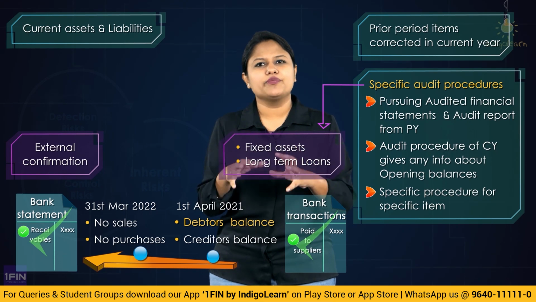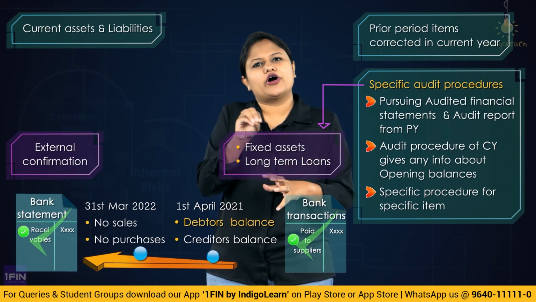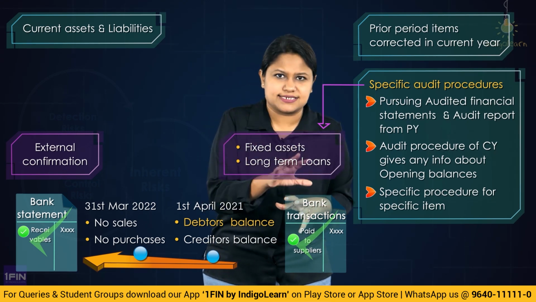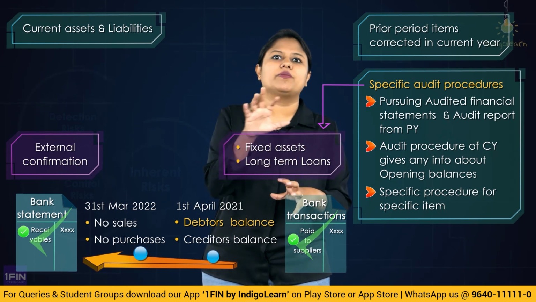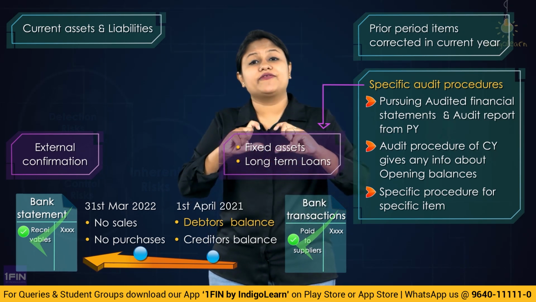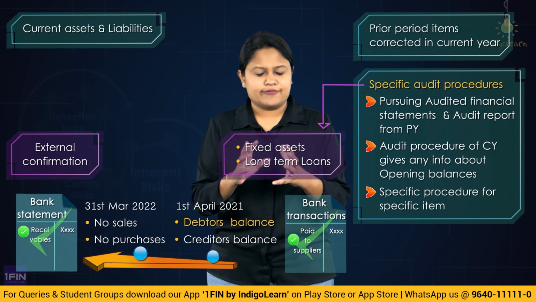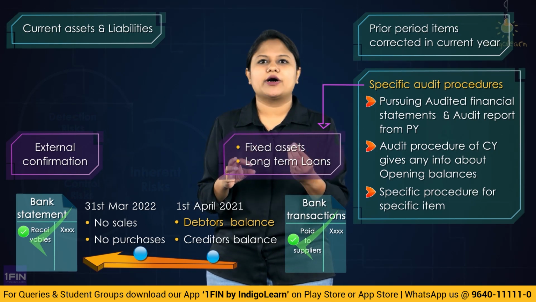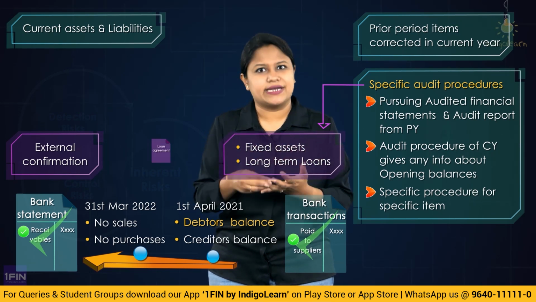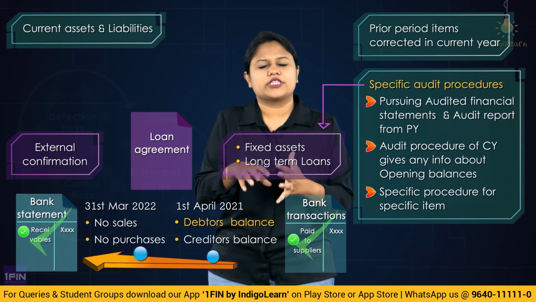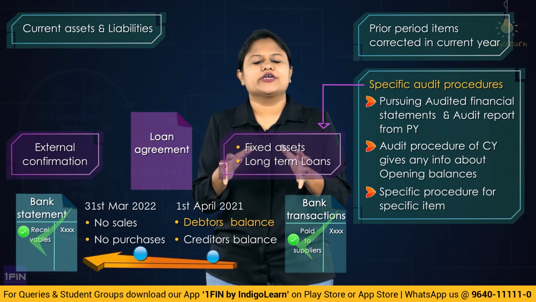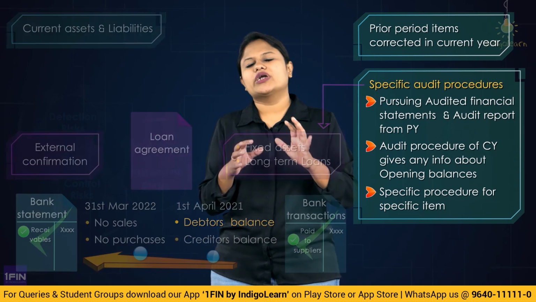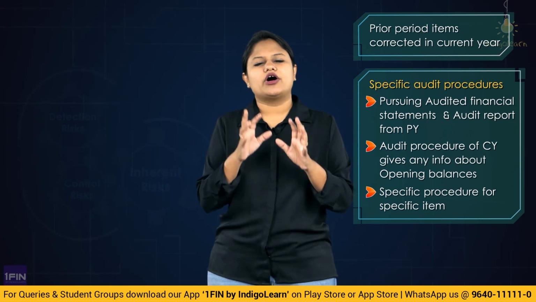You are going to apply specific audit procedure to ensure their existence, valuation, rights and obligations. You have to perform it specifically for that particular asset. For example, if you want to check a loan, you could check the loan agreement, to understand the opening balance as on that particular date, right?